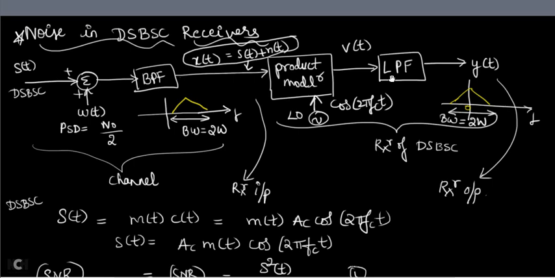See here, at the output of the receiver, the bandwidth is 2 omega if you consider both the sides. And the noise will be added in both the side bands, no? So wherever the noise is occupied, the entire bandwidth you have to take. The noise is occupied for both the side bands. Therefore you have to take the entire bandwidth 2 omega to calculate the noise power. So this 2 omega multiplied with power spectral density N0 by 2.